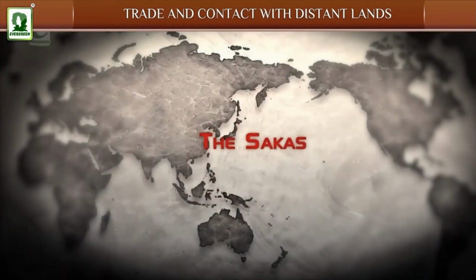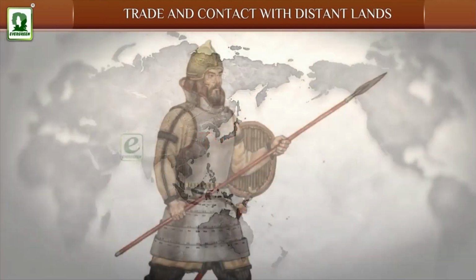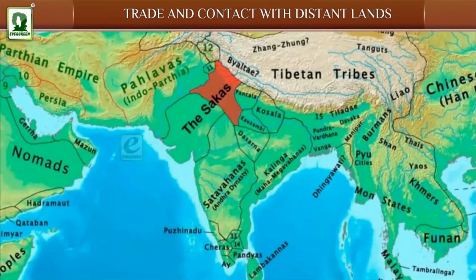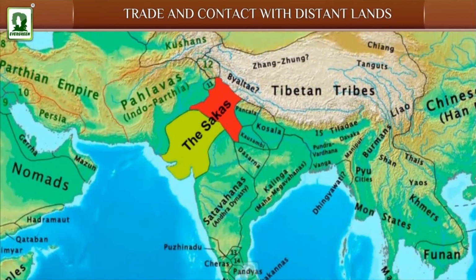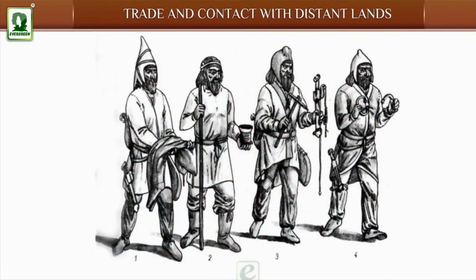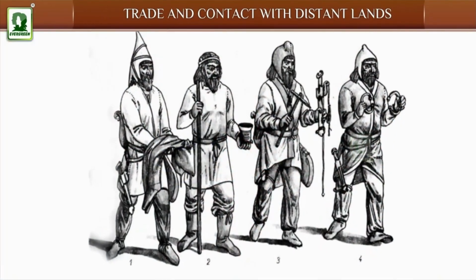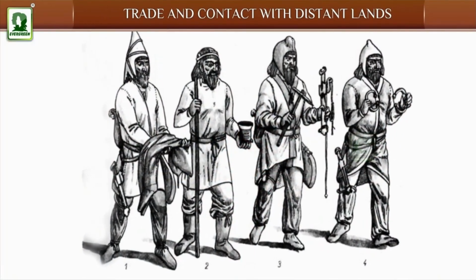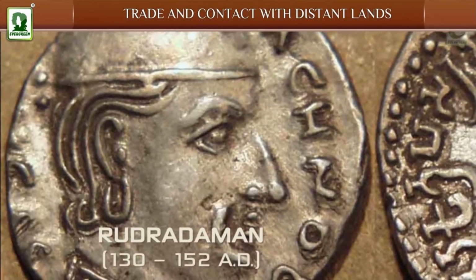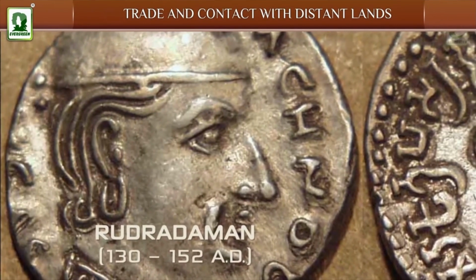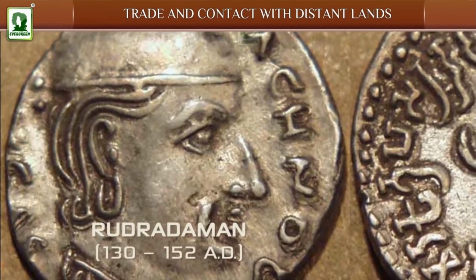The Sakas. The Sakas came to power in north and northwestern part of India after defeating the Indo-Greeks. They belonged to the nomadic tribe of Central Asia. The most famous Saka ruler was Rudradaman, 130 to 152 AD. He ruled over a large territory in western India.